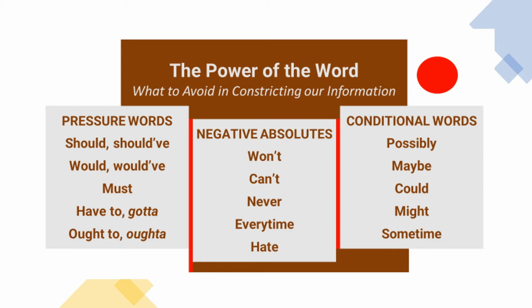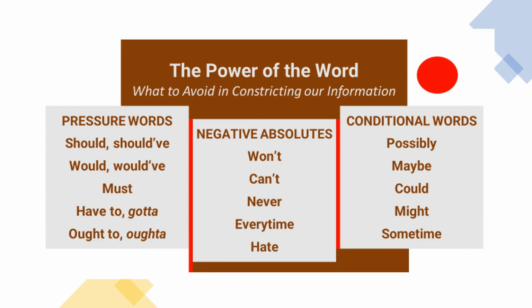"I should have done that." Other pressure words include ought, must, and have to. Negative absolute words. The adverse impact of won't and can't is obvious. Our objective in recovery and empowerment is to replace toxic with healthy neural information.